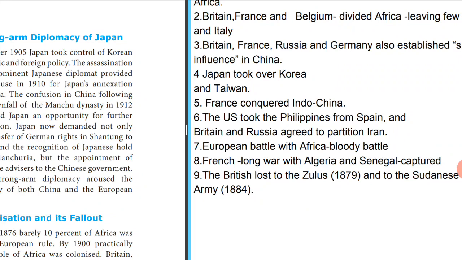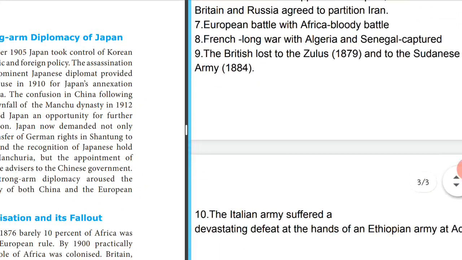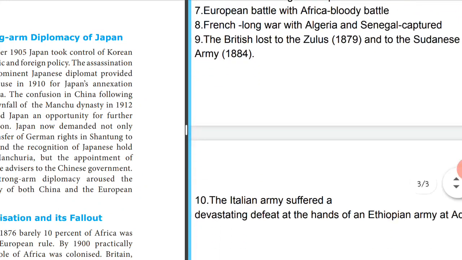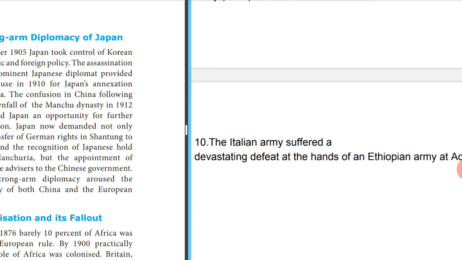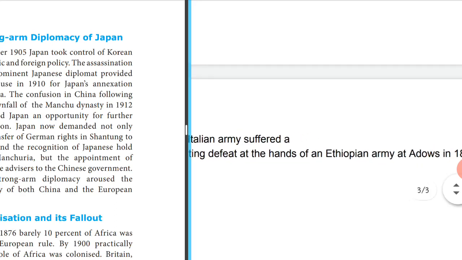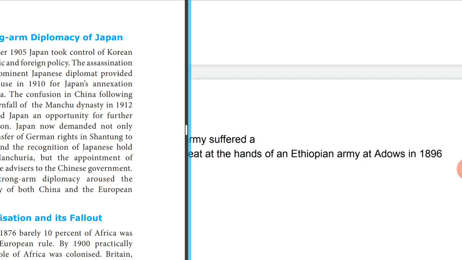The Italian army also suffered a devastating, very bad defeat, with the Ethiopian army at Adwa in 1896.